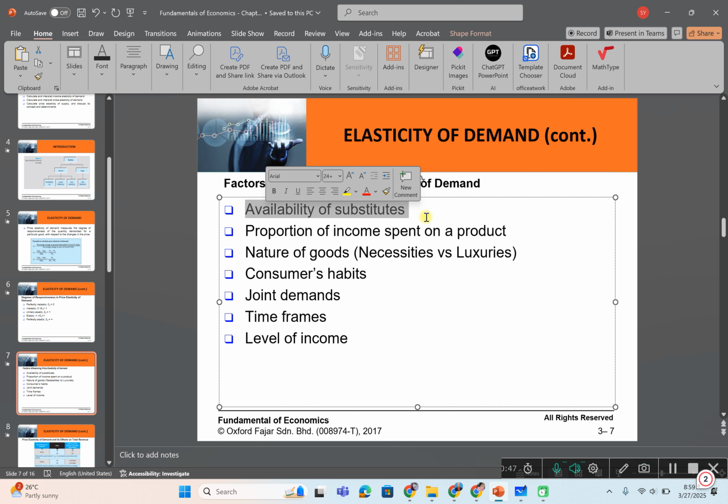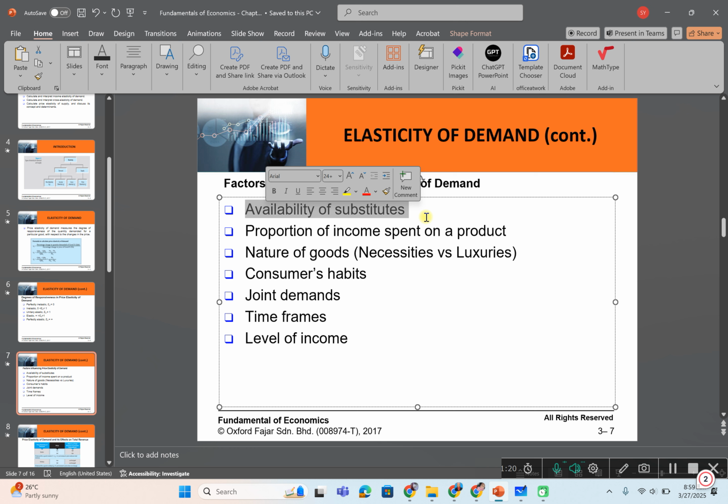Goods with more substitutes have a higher chance of being elastic. But goods that have fewer substitutes will be inelastic. What does it mean? It means that a consumer responds to a rise in price by switching to a substitute. Demand is usually inelastic when fewer or no substitutes are available.